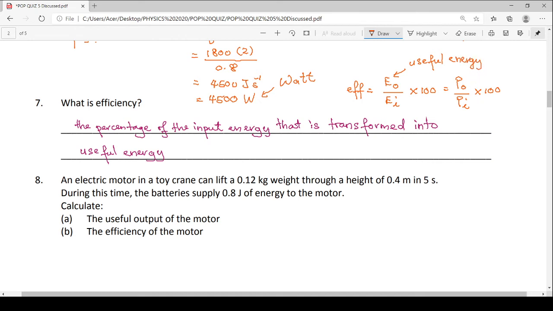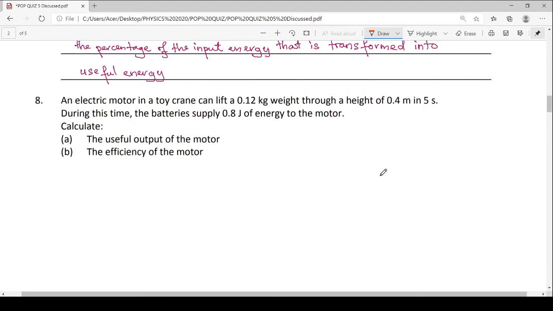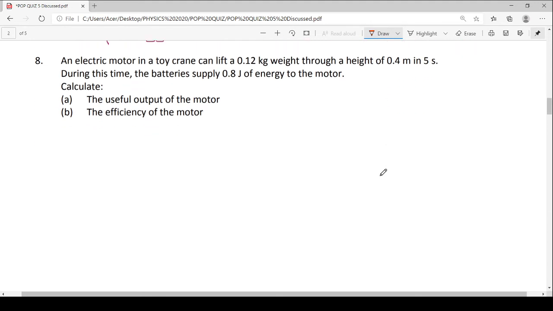Alright, so that is our efficiency. So let's go to question number 8. We have an electric motor in a toy crane that can lift a 0.12 kilogram weight through a height of 0.4 meter in 5 seconds. And during this time, the battery supplies 0.8 joule of energy to the motor.